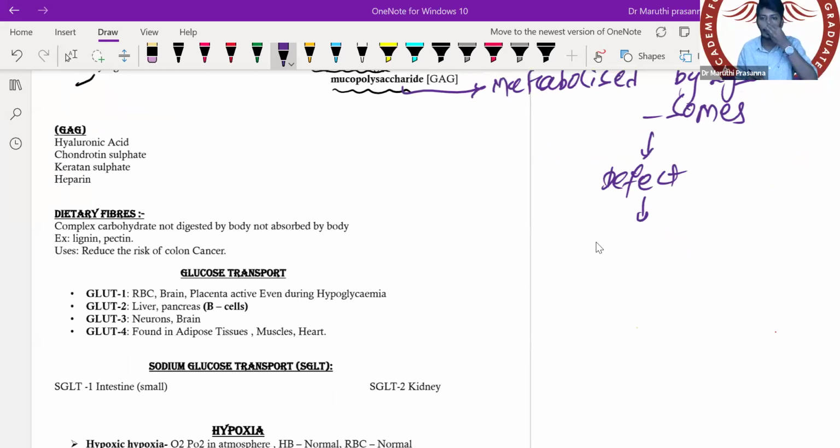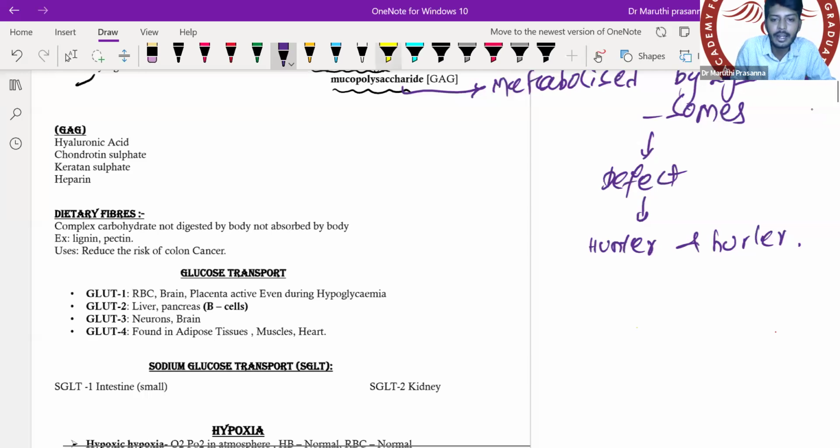It is called mucopolysaccharidosis. Mucopolysaccharidosis means glycosaminoglycans will start to accumulate in the cell, leading to Hunter and Hurler disease. Okay. Hunter disease and Hurler disease. So Hunter and Hurler disease are due to deposition of which substance? That is, of course, glycosaminoglycans, which has been previously asked also.